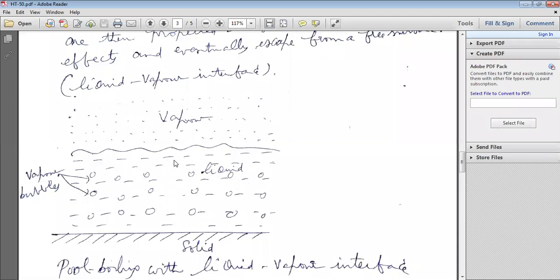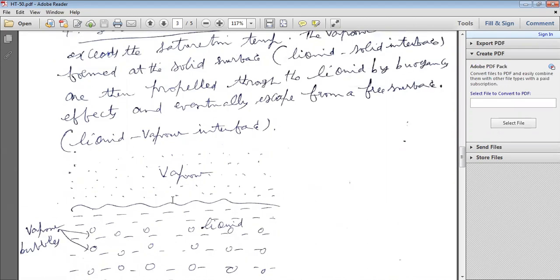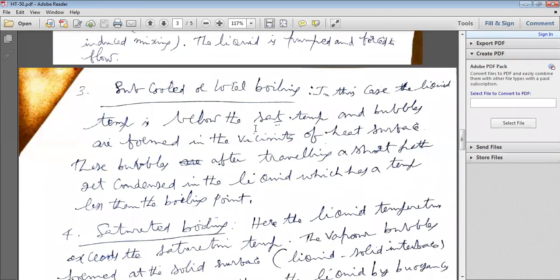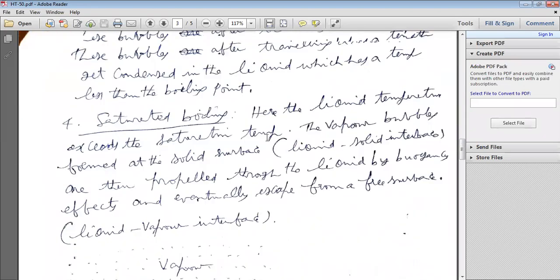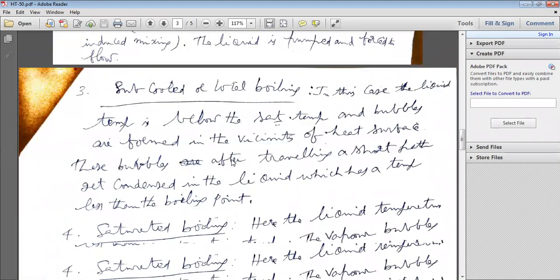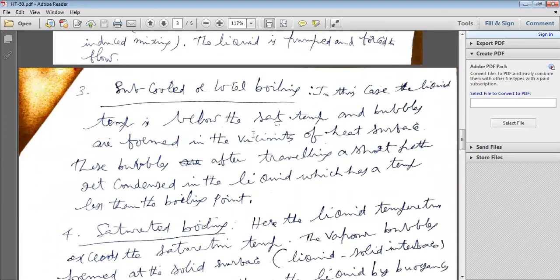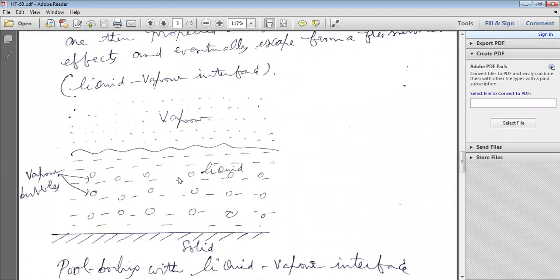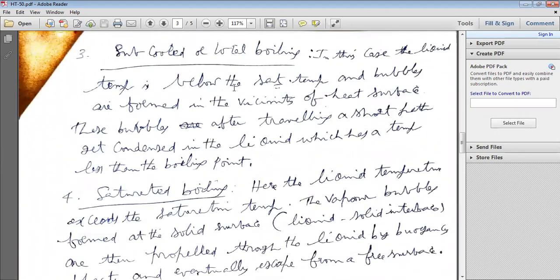Vapor becomes liquid and again goes into the liquid and condenses back. That is when the temperature of the liquid is not reaching the saturation temperature, or the boiling point. So during these three boilings, that is pool boiling, forced convection boiling, as well as subcooled boiling or local boiling, up to the third boiling, that is subcooled or local boiling,